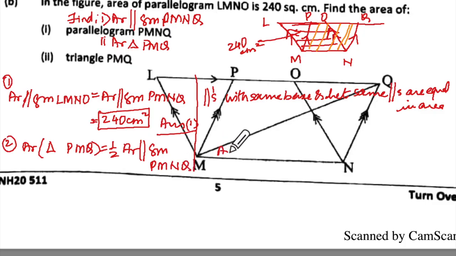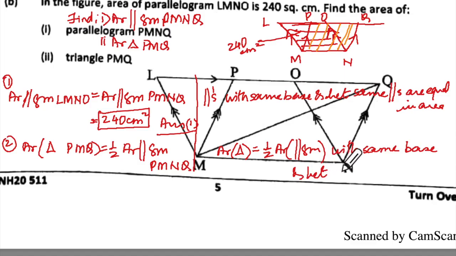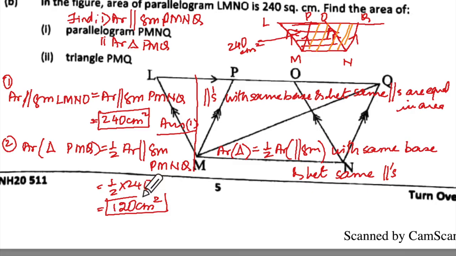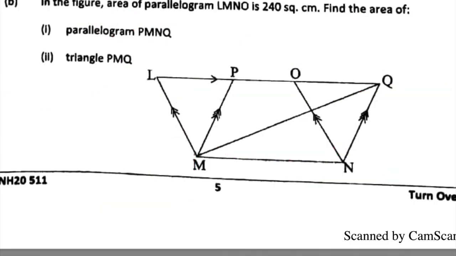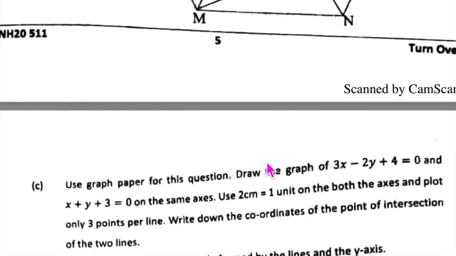And what will you say? Area of triangle equals half area of parallelogram with the same base and between the same parallels, which is equal to half into 240. That is how much? 120 centimeters square. Now if you are not comfortable with area theorems, remember to revise that. Make sure that everything is practiced well.